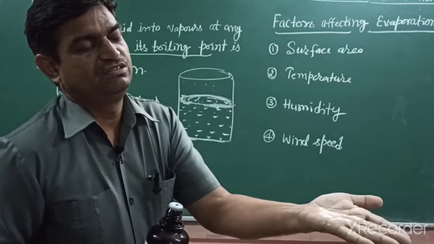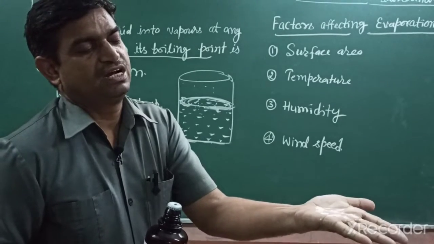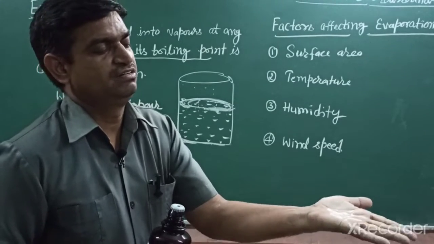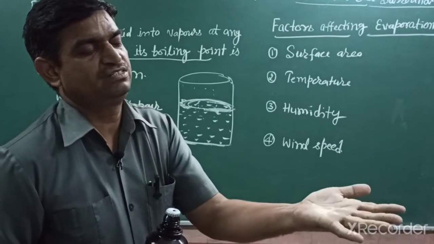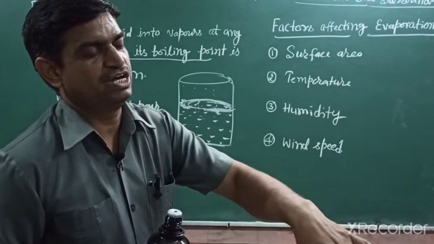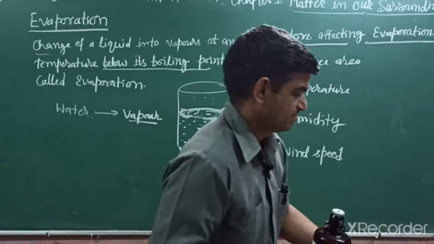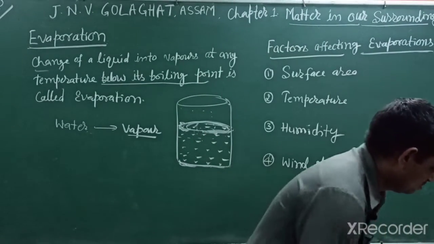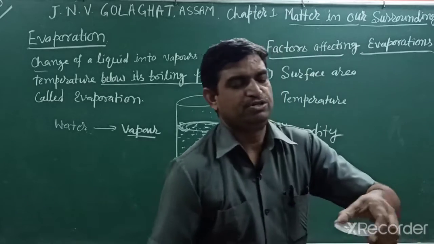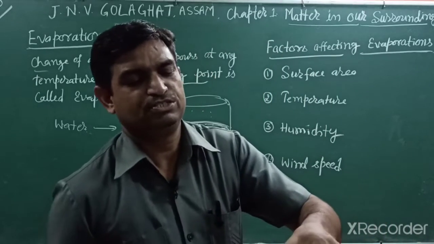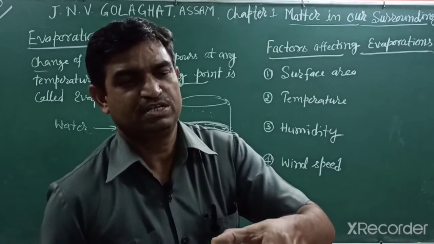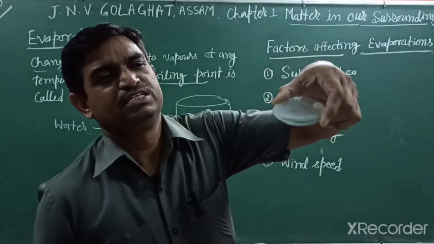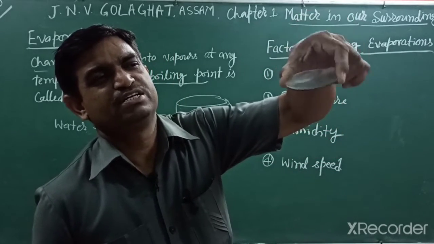Within five seconds, all the molecules have evaporated and I feel very cool. Evaporation causes cooling. I put acetone on this watch glass, but it is almost empty.